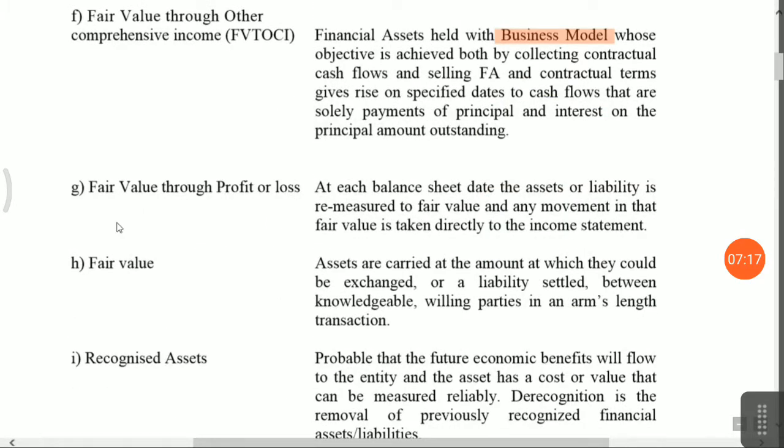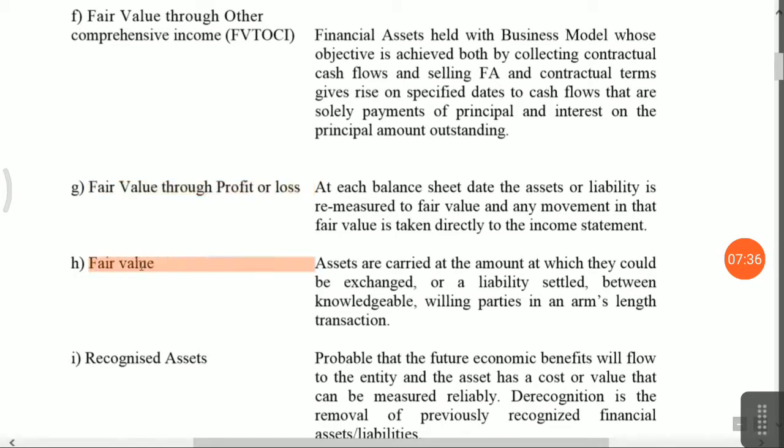Okay, fair value through profit and loss account. If the conditions for amortization cost and fair value through OCI are not satisfied, then fair value through profit and loss, the accounting treatment will be done for the financial assets and financial liabilities.